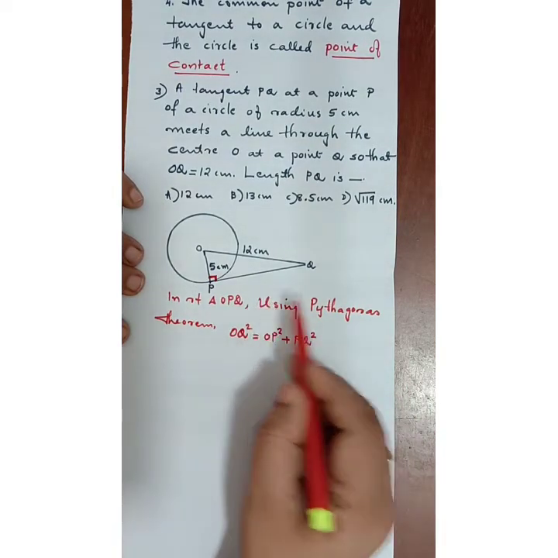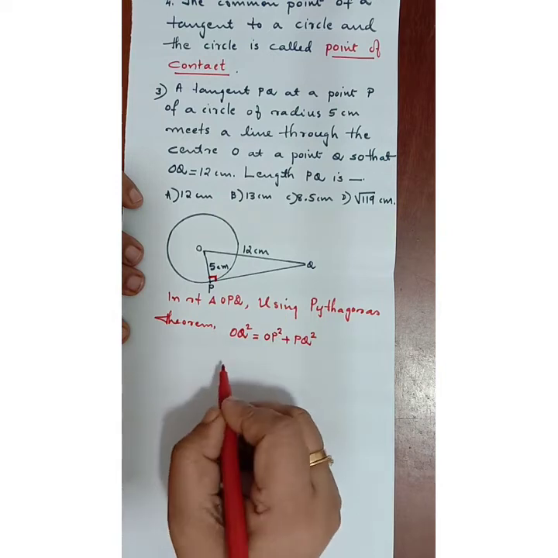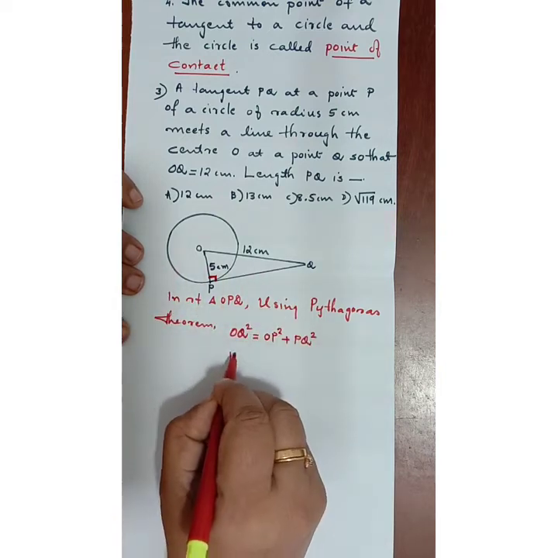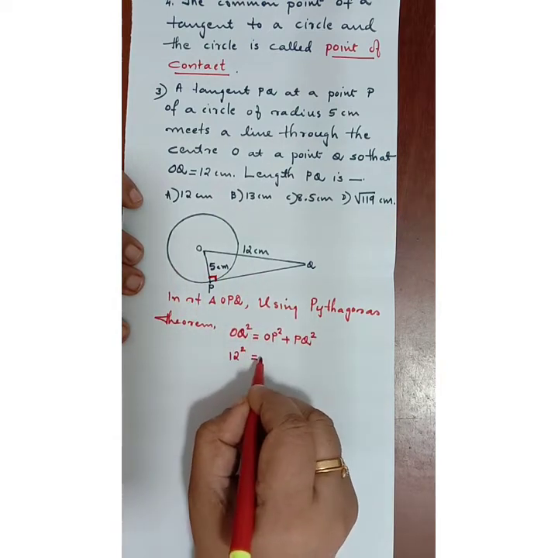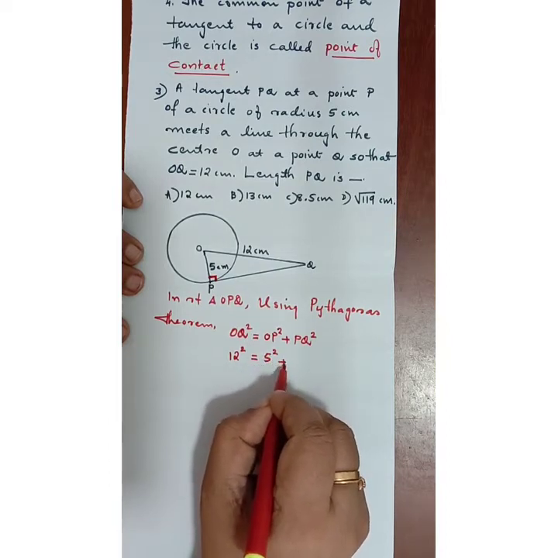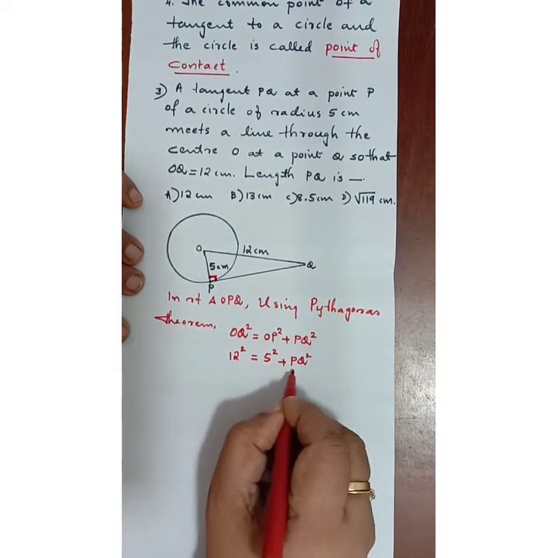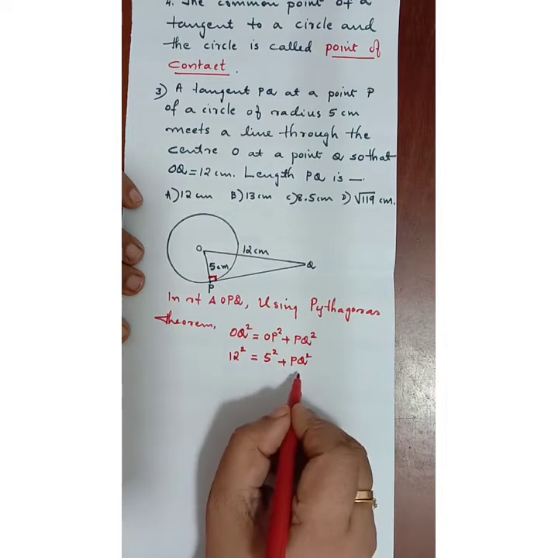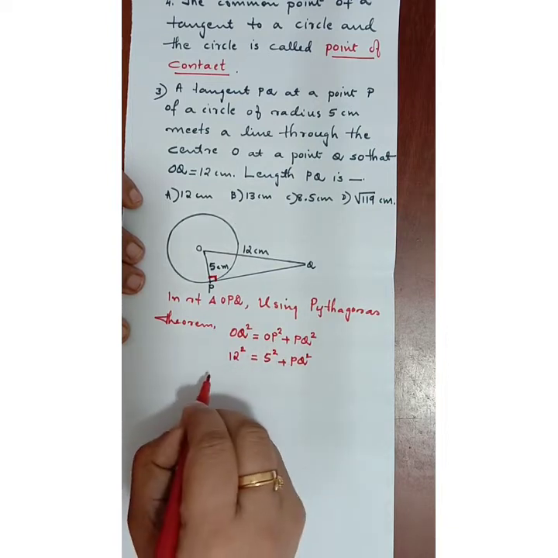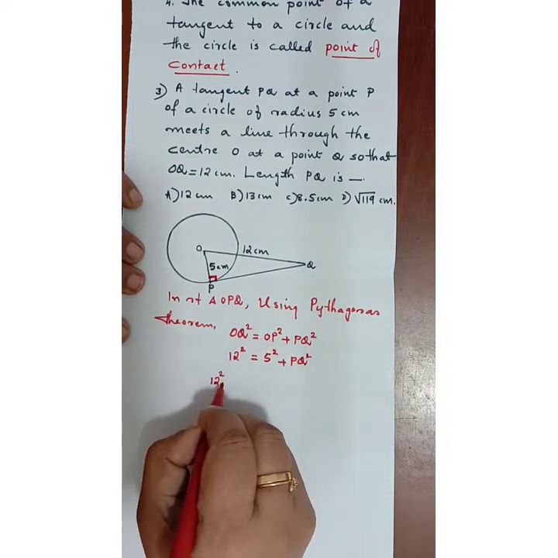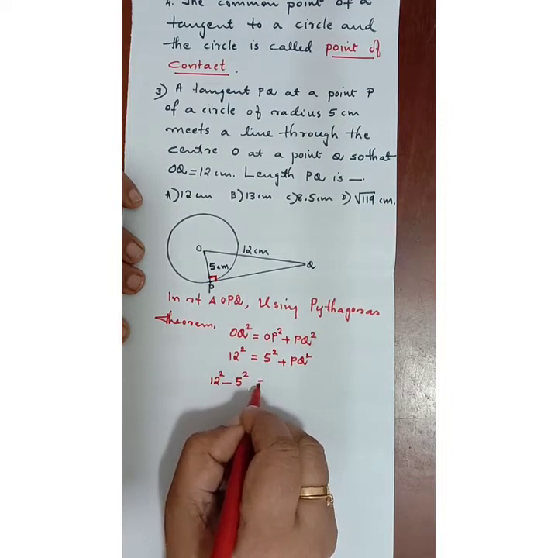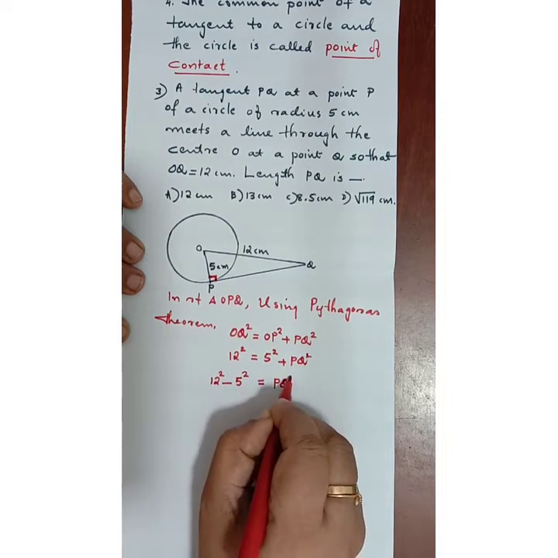So whatever values are given to us, we are going to substitute. OQ, isn't it 12 square, equal to OP square 5 square plus PQ square. Only one unknown, let it be there. We will transfer 5 square to the other side. So it is 12 square minus 5 square, that's equal to PQ square.